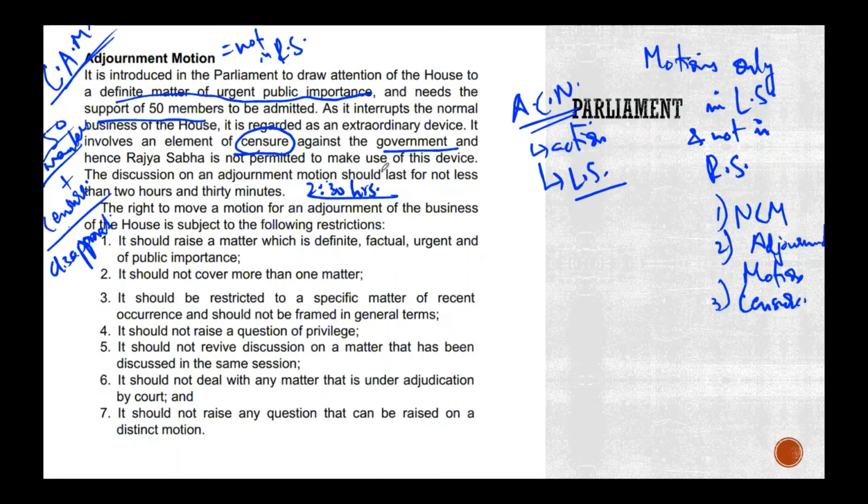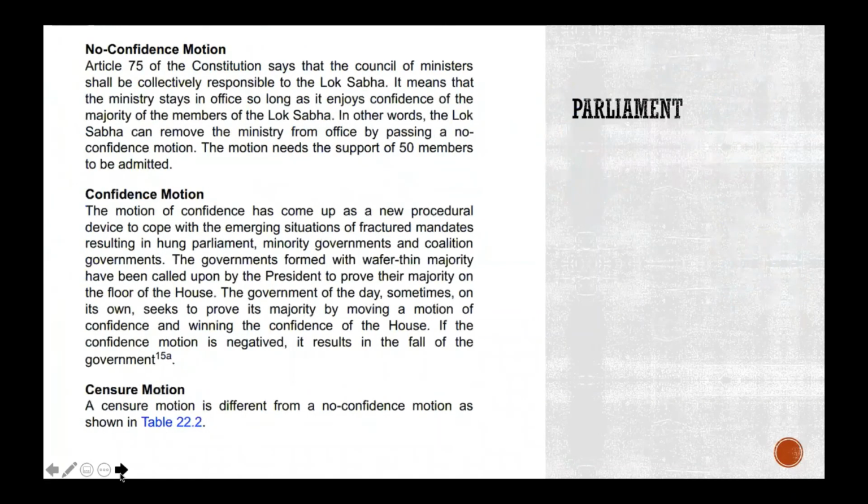The most important thing that you want to remember is that it has to be in the Lok Sabha only, ACN, or however you want to remember it. Then 50 members minimum, and it is something about censuring, a strong disapproval of how the government has behaved, or of the government's activities. Now let's go a bit faster.